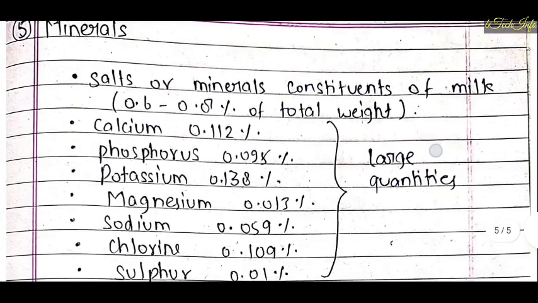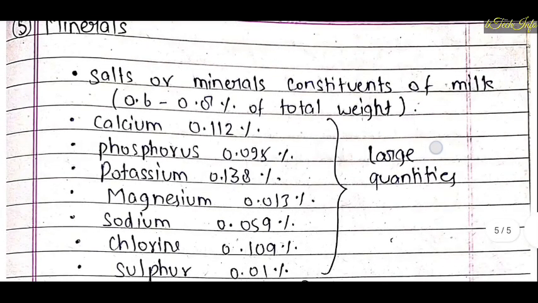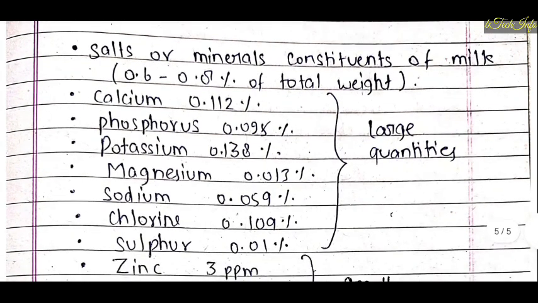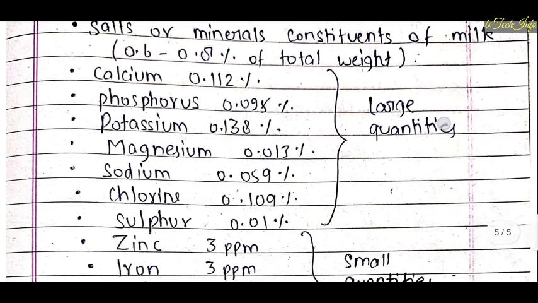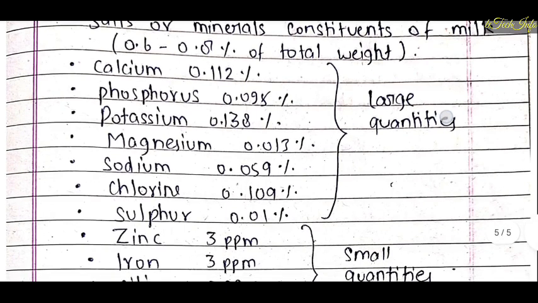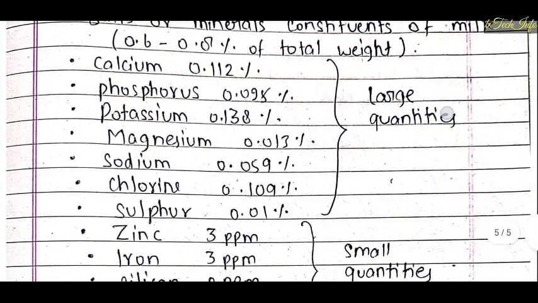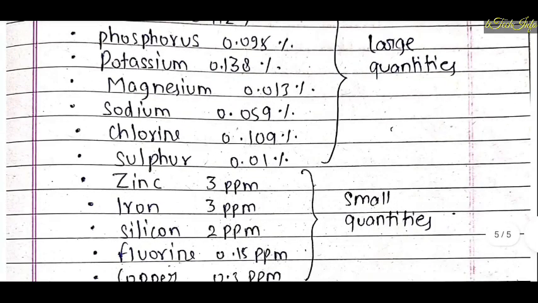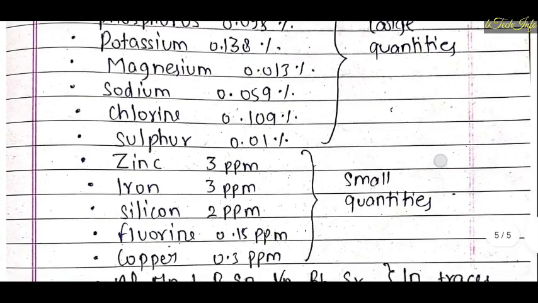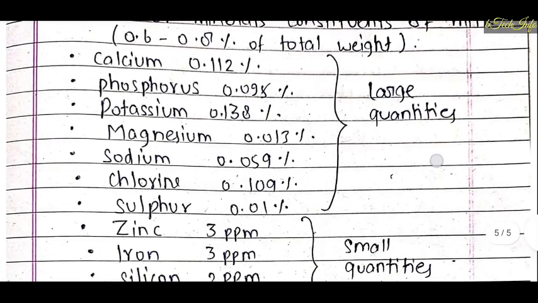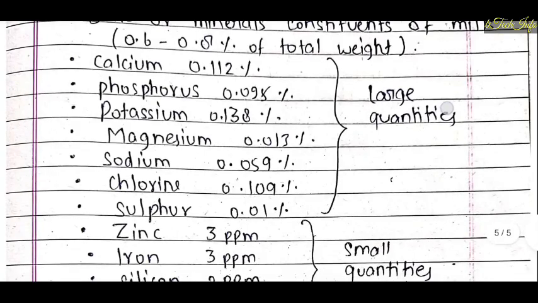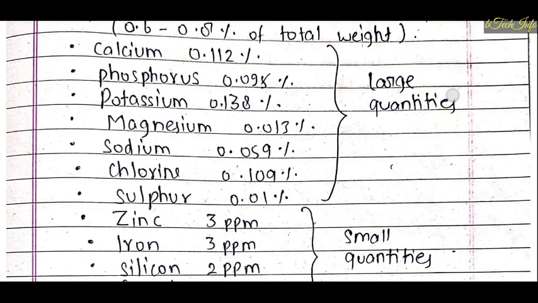Fifth is minerals. The salt or mineral constituent of milk is about 0.6 to 0.8% of total weight: calcium about 0.112%, phosphorus about 0.095%, potassium about 0.138%, magnesium about 0.013%, sodium about 0.059%, chlorine about 0.109%, sulfur about 0.01%. So these are present in larger quantities: calcium, phosphorus, potassium, magnesium, sodium, chlorine, sulfur.